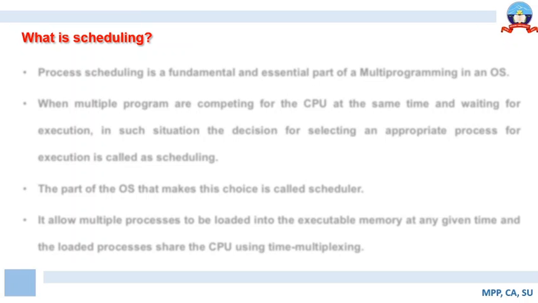So, in a simple context, scheduling is a mechanism or a framework deployed in order to assign or allot CPU or CPU time to the processes that are waiting for execution.